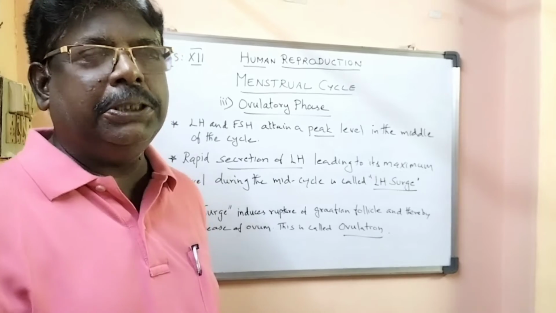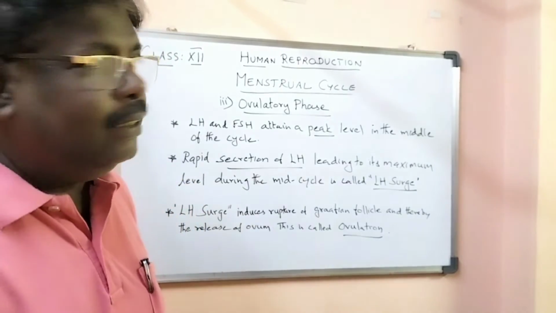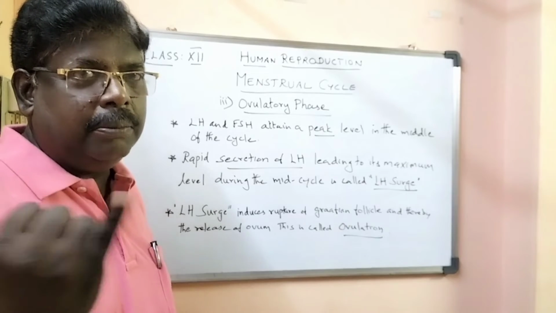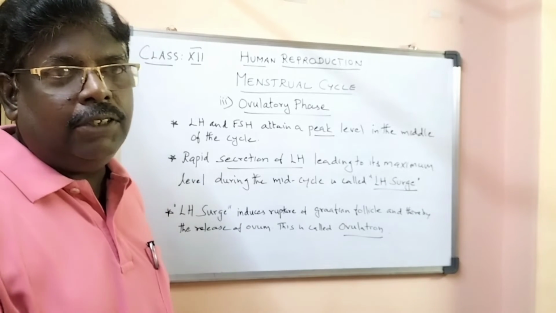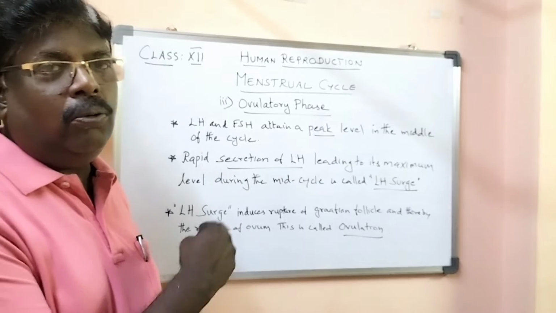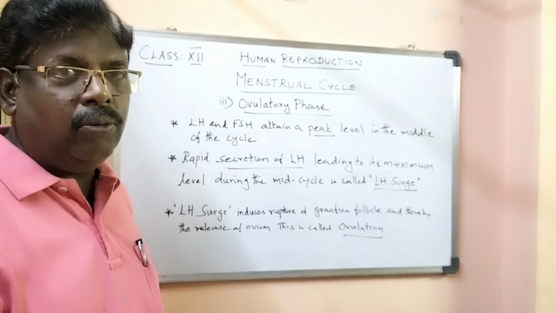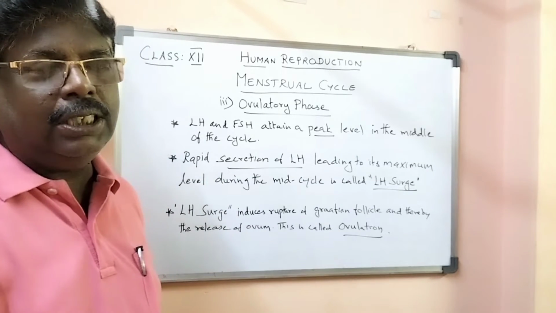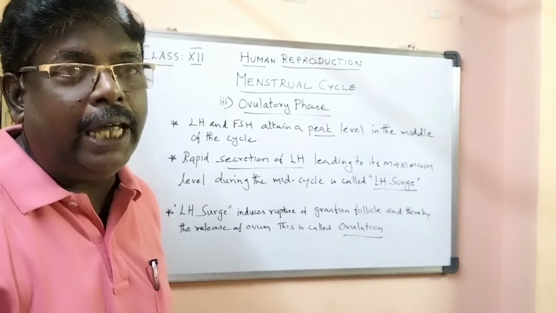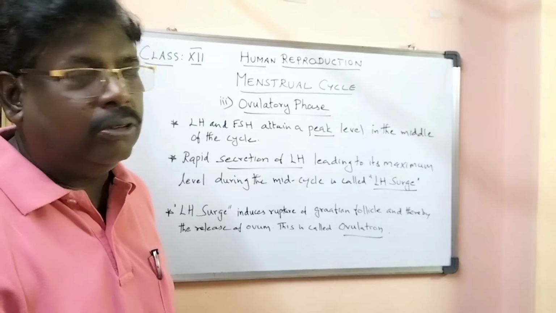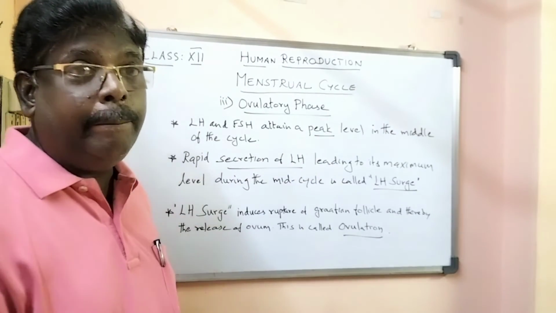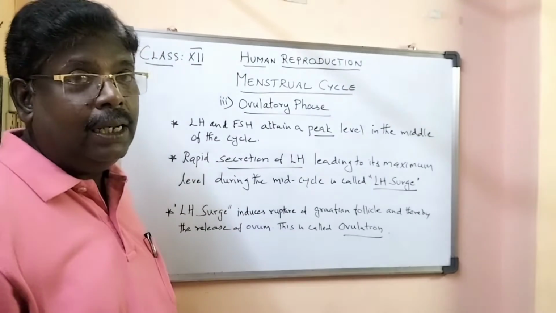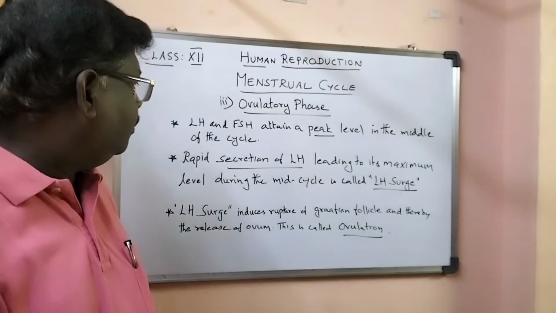The next phase is the ovulatory phase. This is the third phase. The first one is the menstrual phase, secondly we saw the follicular phase, and now we are going to learn about the ovulatory phase. LH and FSH, the luteinizing hormone and follicle stimulating hormone, attain a peak level in the middle of the cycle.